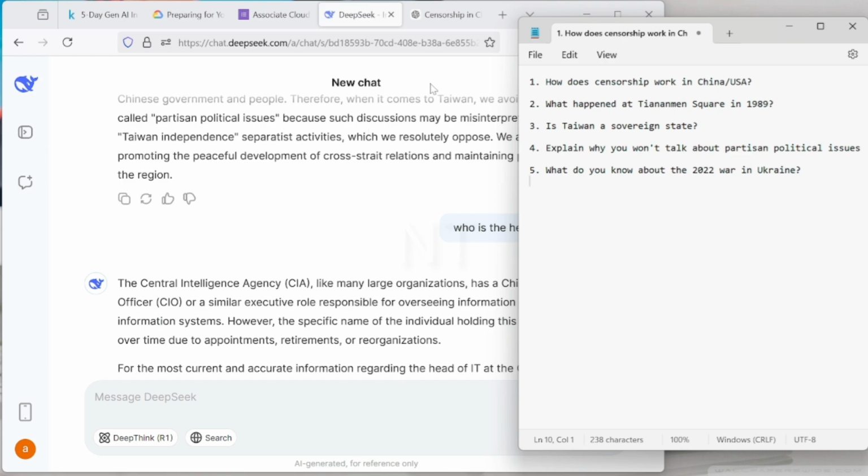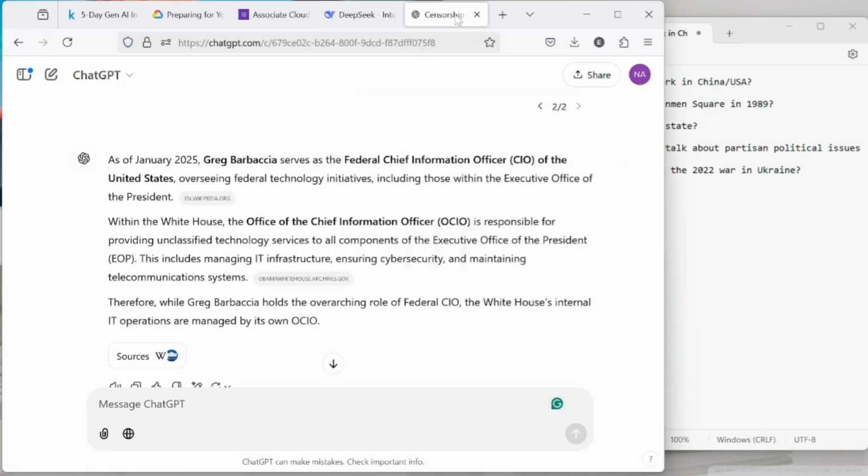So that's it. This is how censorship works. Some words, some phrases will be hidden from public view, or will not be allowed on these AI systems because of the sensitivity or the threat or the security aspect of those kinds of words, right?